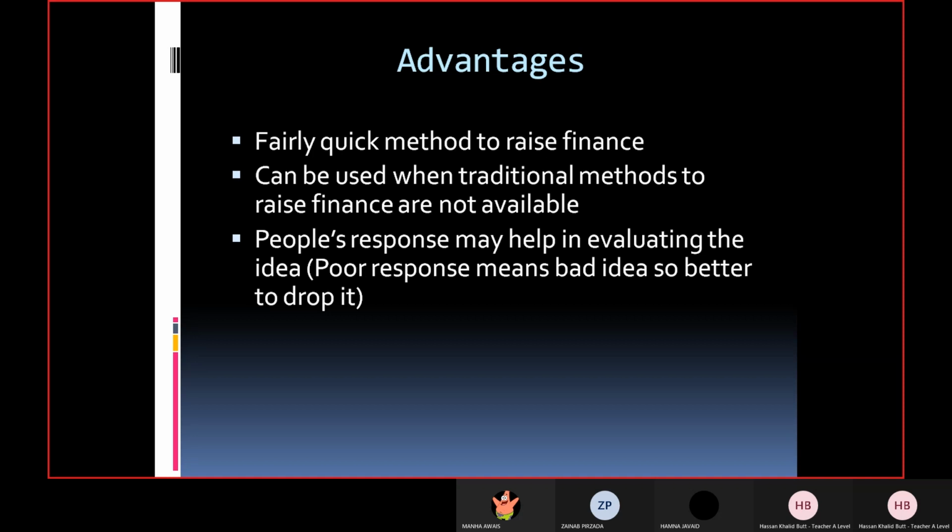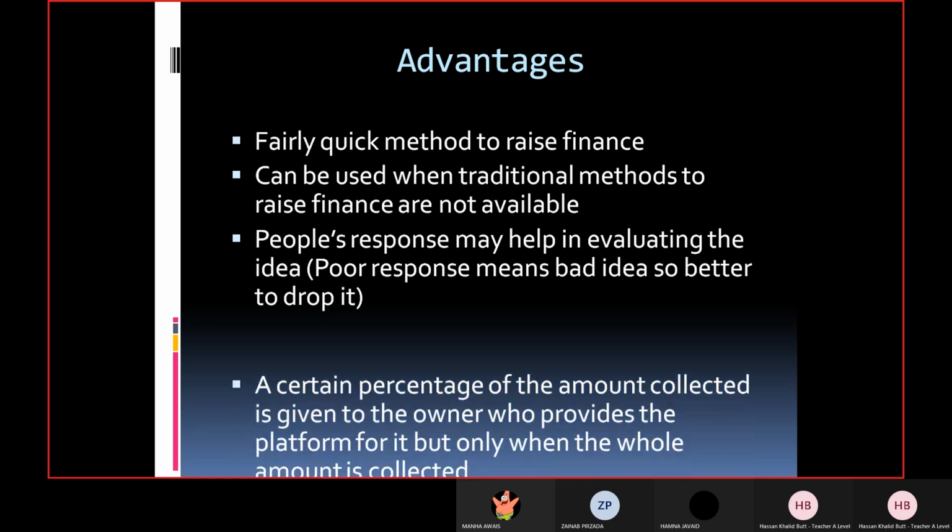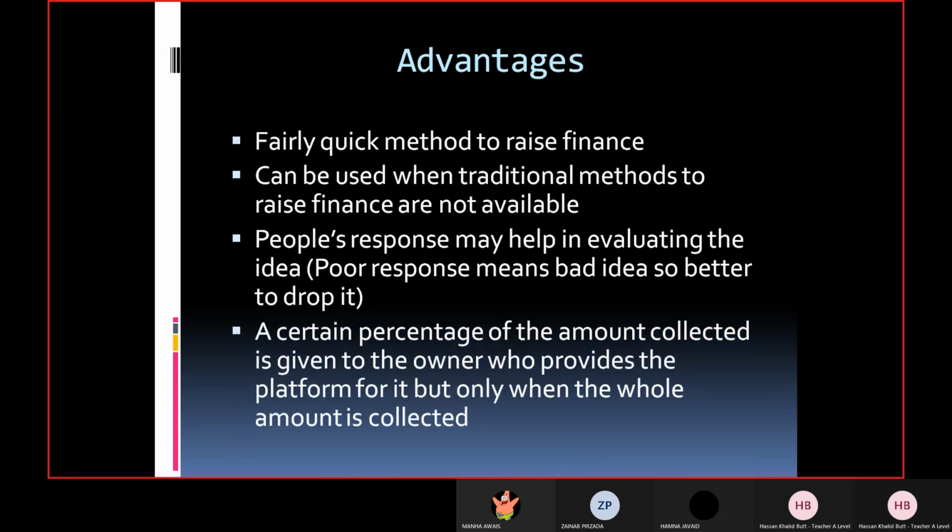So without investing money, without taking a risk, you can get feedback from the people as well, whether this is going to work or not, right? So a poor response means a bad idea. So it is better to drop it rather than investing money in that or implementing that idea by setting up a business. A certain percentage of the amount collected is given to the owner who provides the platform for it, but only when the whole amount is collected.